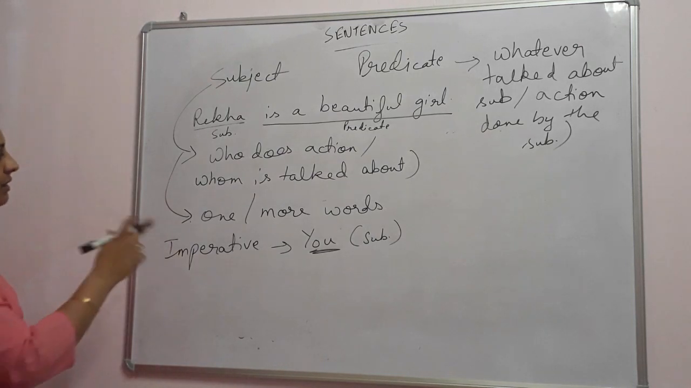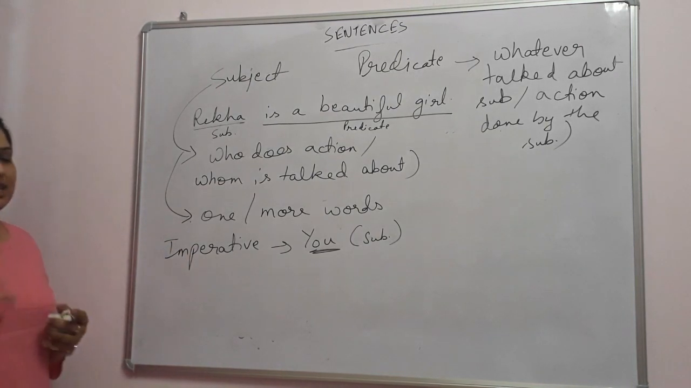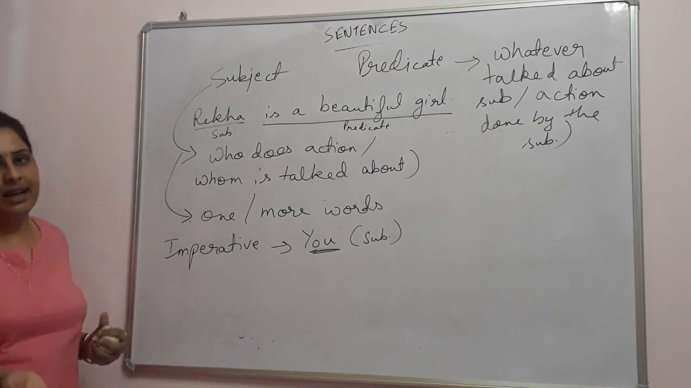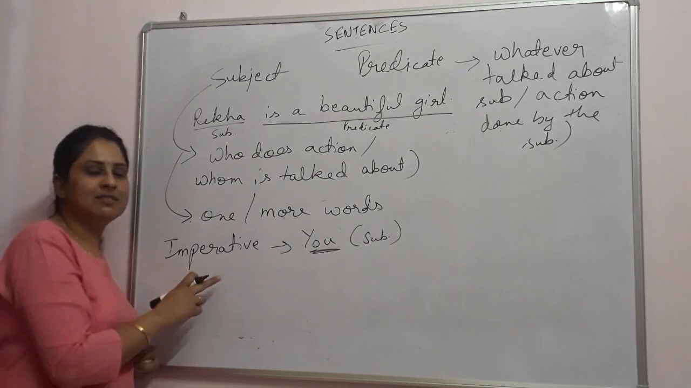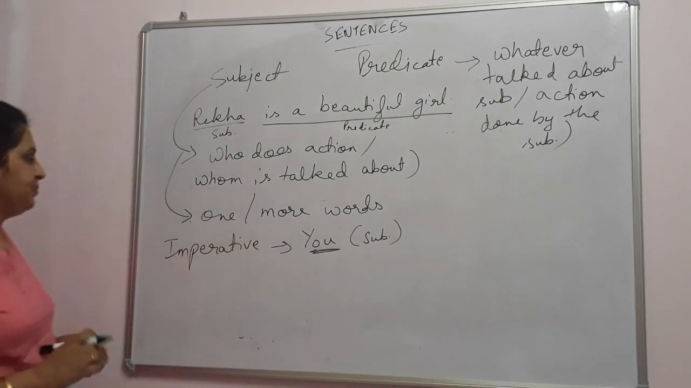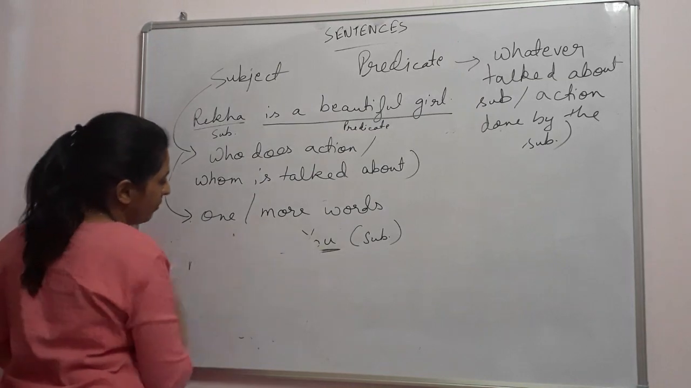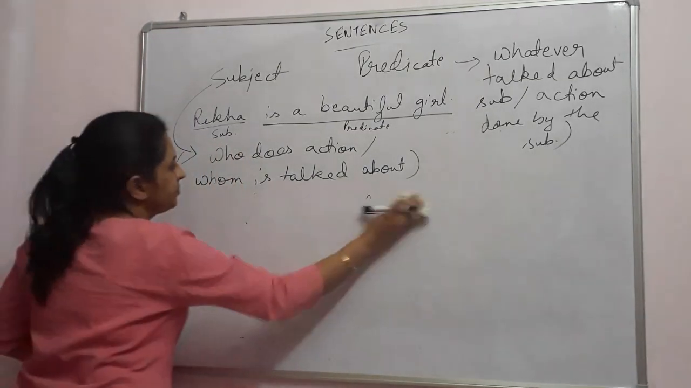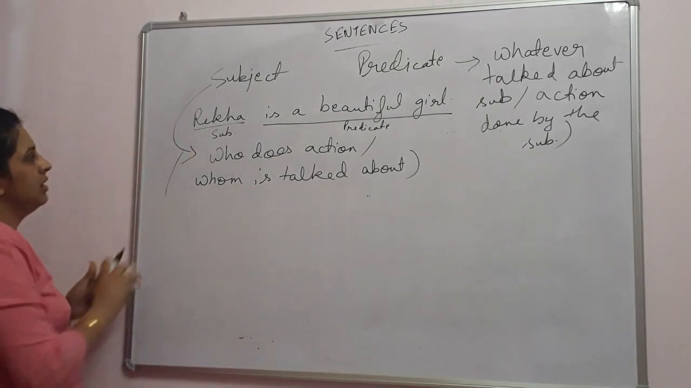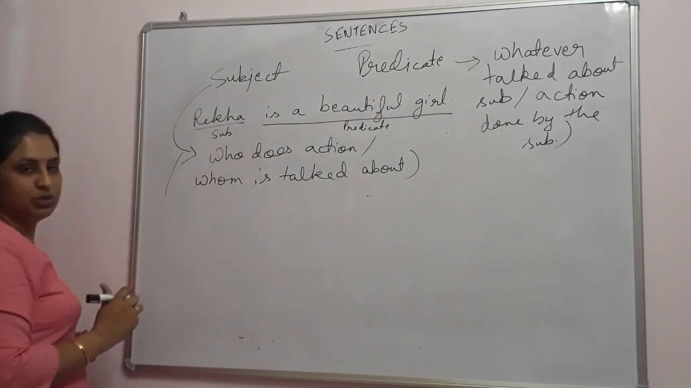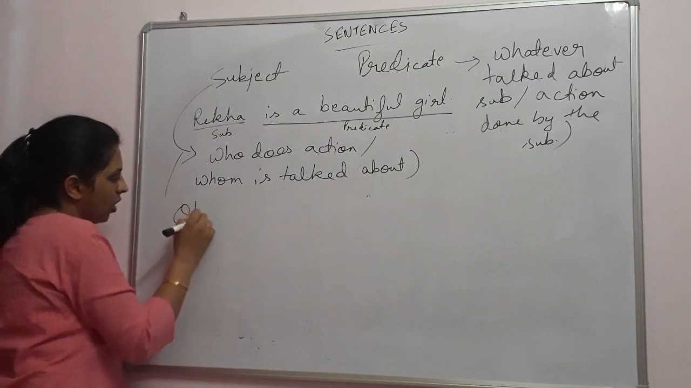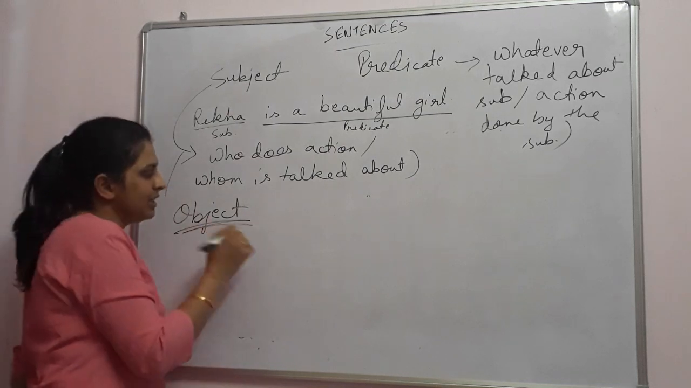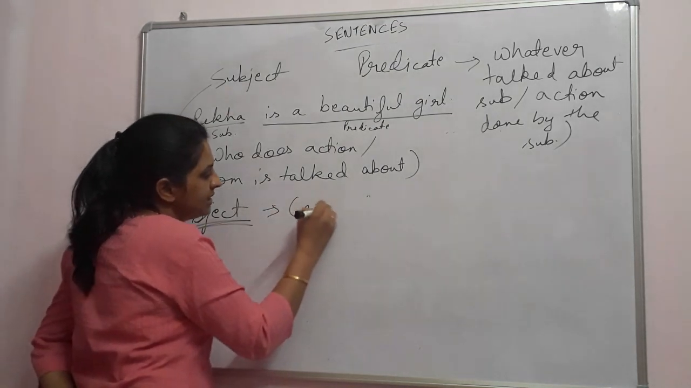Okay, so these are the things which you have to remember about subject. That subject can be of one or more words, and it could be placed at the starting or at the end or in the middle. Secondly, in imperative sentences, the subject is always you. Then sentences have one more thing. What is that? That is object. Right now you know what is sentence, subject and predicate. Now comes object. What is an object? Well, object is basically one who receives the action.